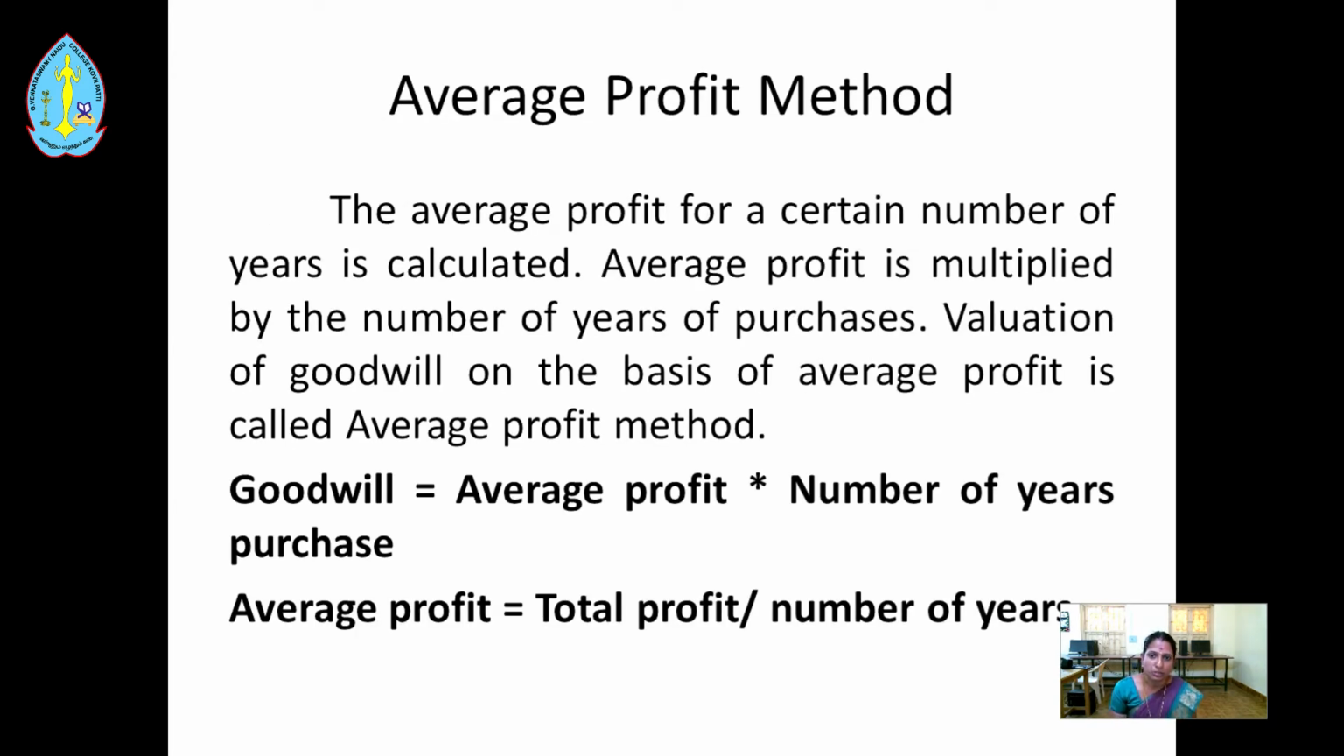Average profit method: profit for a certain number of years is calculated. Average profit is multiplied by the number of years of purchase. Valuation of goodwill on the basis of average profit is called average profit method. Goodwill equals average profit into number of years purchase. Average profit equals total profit divided by number of years.